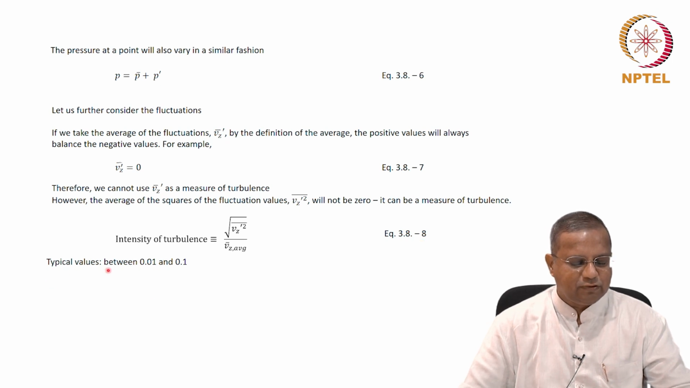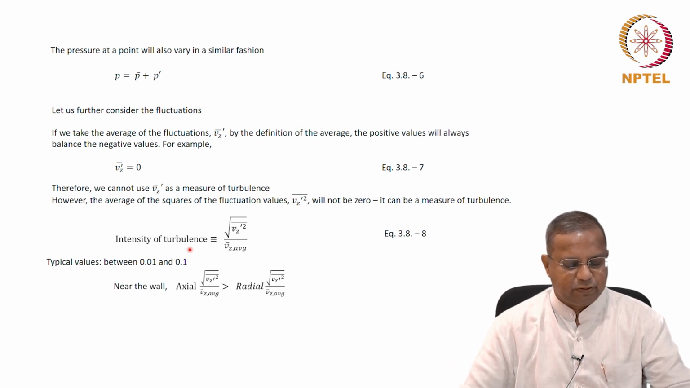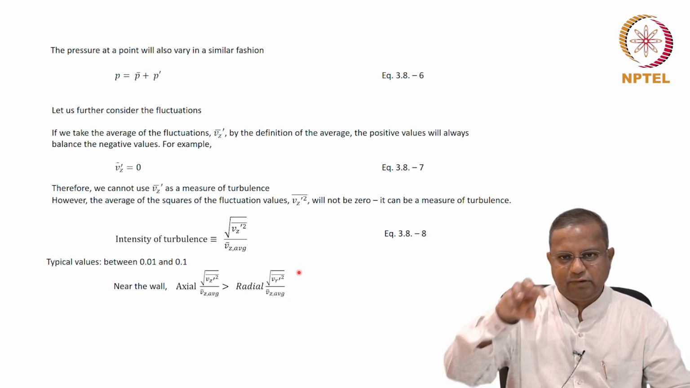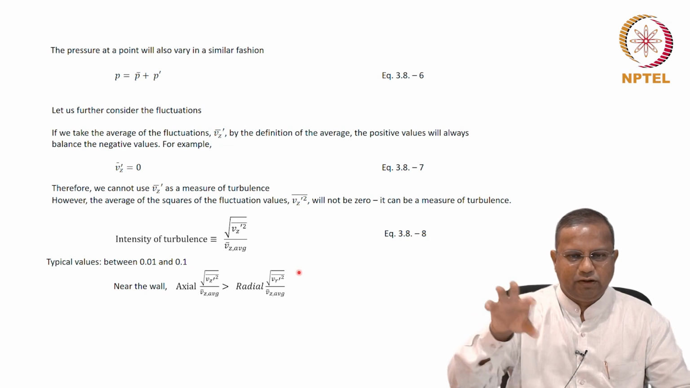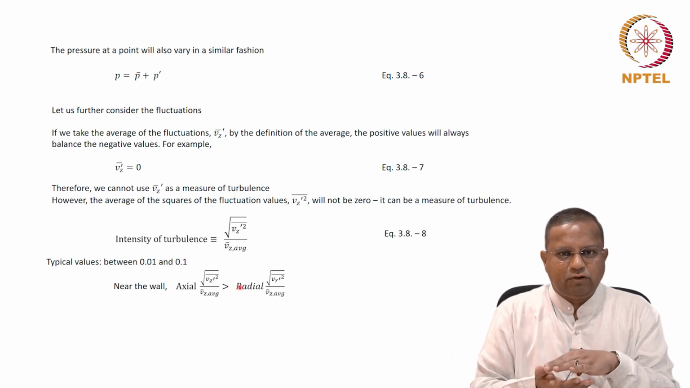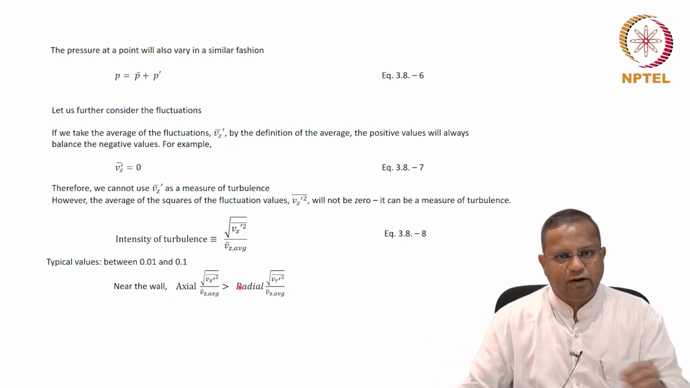The typical values of the intensity of turbulence are between 0.01 and 0.1, just to give you an idea. And near the wall, as we mentioned, the axial intensity of turbulence would be much greater than the radial intensity of turbulence. At the center, there would be a lot of fluctuations all around, totally chaotic flow. But closer to the wall, the axial fluctuations are going to be greater than the radial fluctuations.